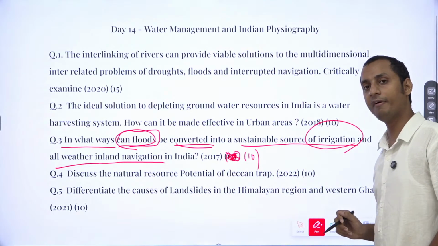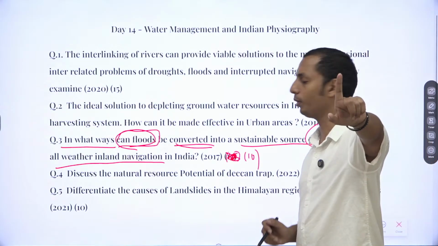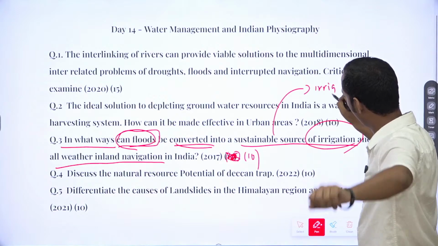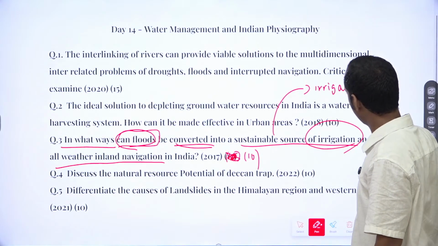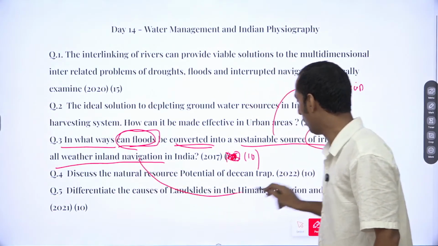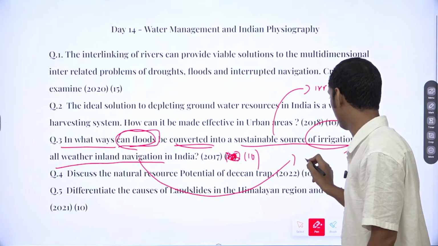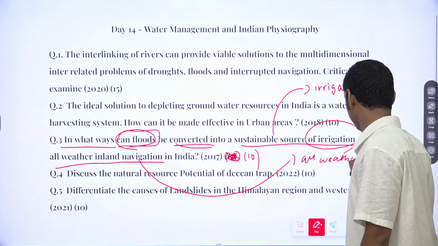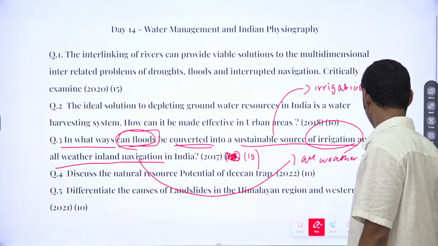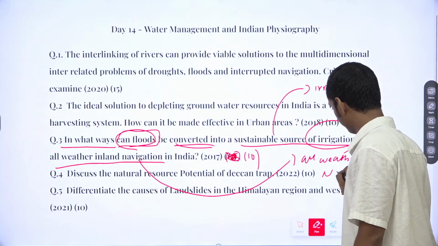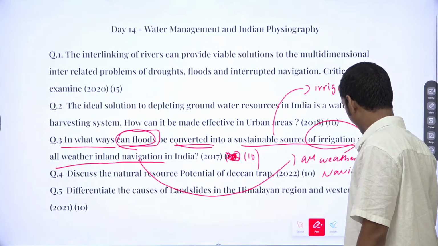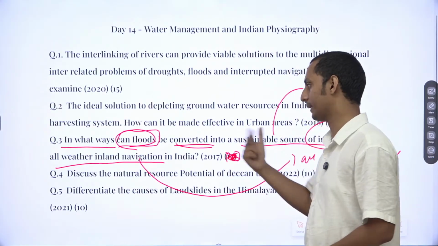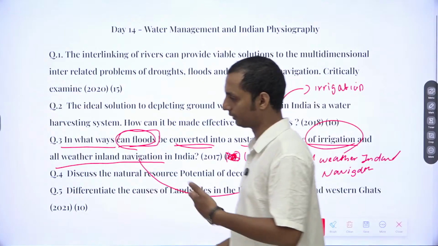So you can identify two body parts here, right? So the first one would be how it can be turned into sustainable source of irrigation. And the second body part would be how it can be converted into all-weather inland navigation. So the two body parts are, first one, how it can be converted into a sustainable source of irrigation. Second one, all-weather inland navigation. So these are the two body parts.